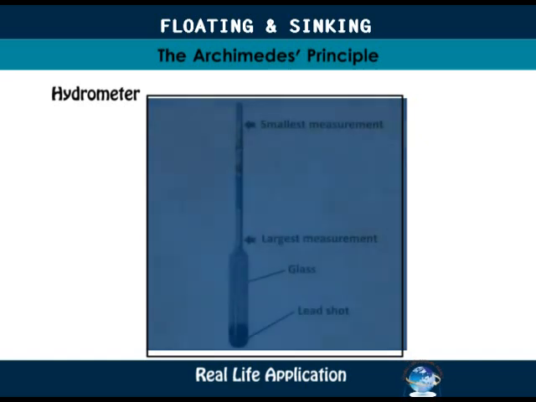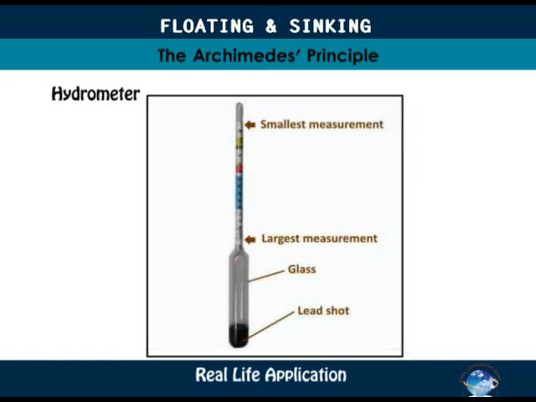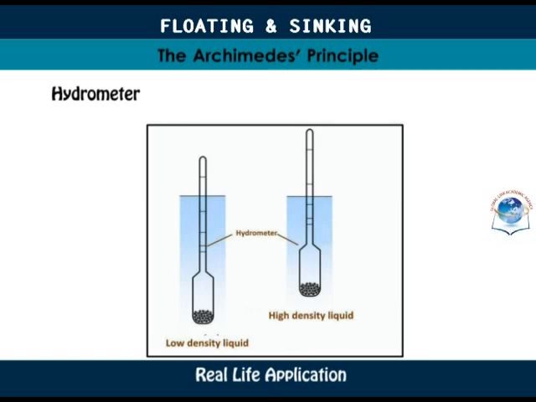A hydrometer is an instrument for measuring the densities of liquids. The lower tip is weighted with lead shots. The stem is graduated with a relative density scale, having unequal divisions and values decreasing upwards. By applying the principle of flotation, the immersed height of the hydrometer decreases as the density of the liquid increases due to an increasing buoyant force.